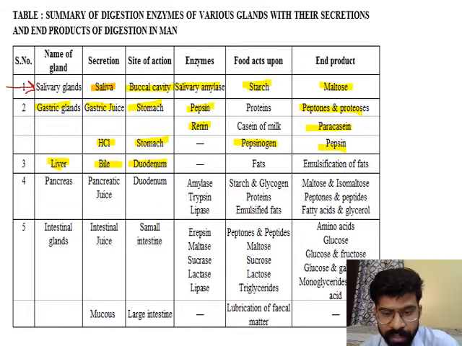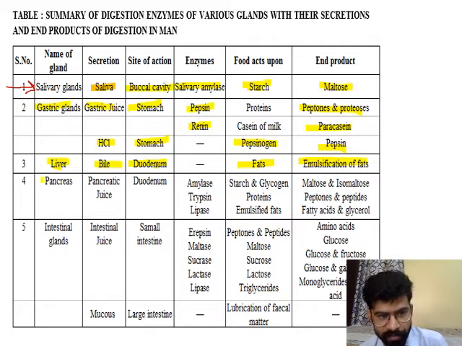This is a very important NCERT question: bile does not contain any enzyme, yet it is very useful for digestion of food. Why is it necessary? Bile juice acts on fats and breaks the fat molecules into small structures, so emulsification of fat takes place.